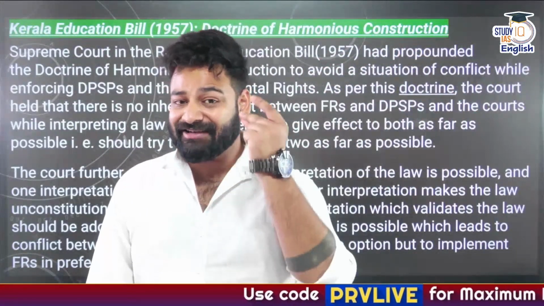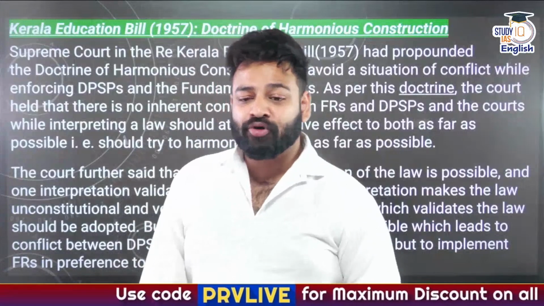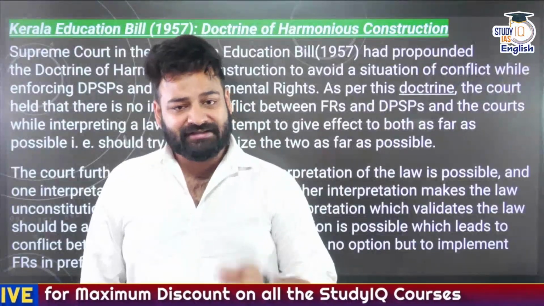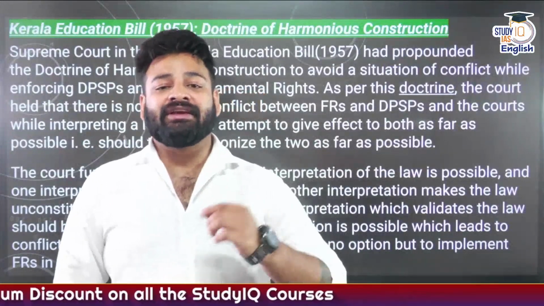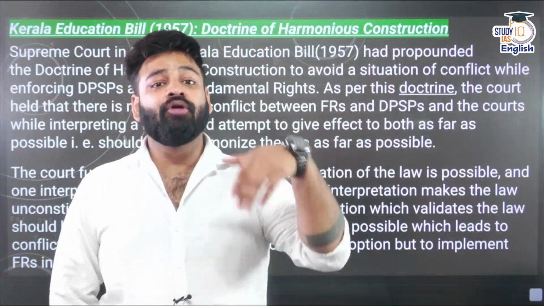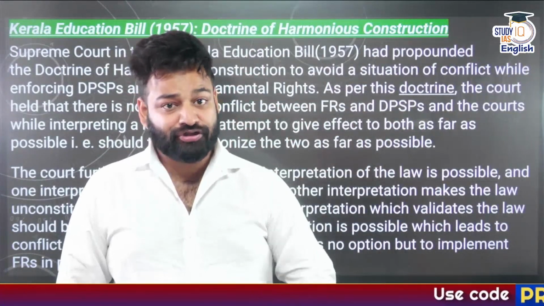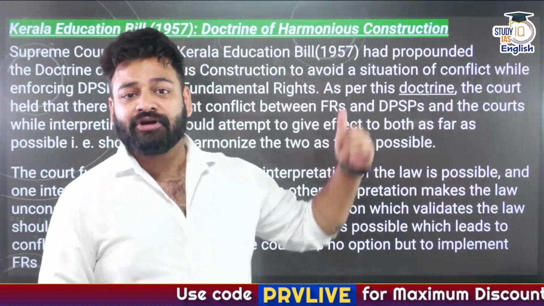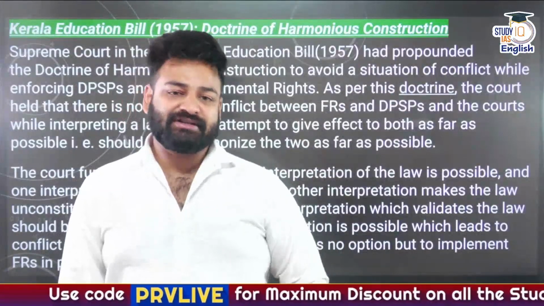And the very next thing here, the Supreme Court in the very same case of Kerala Education Bill has stated that in case there is a fundamental right that is being overridden by a DPSP, it should not happen. It should clearly not happen. This is what the 1957 Supreme Court has stated.